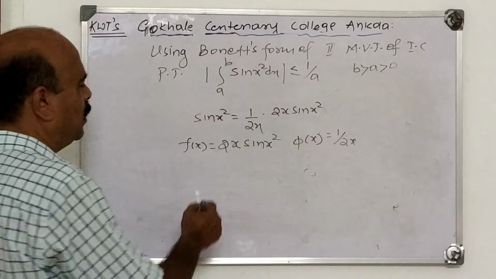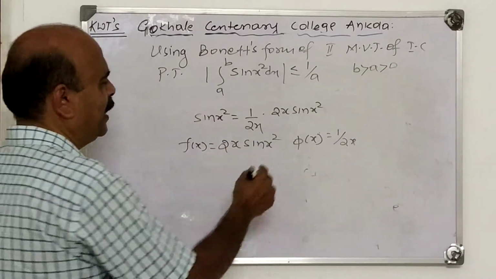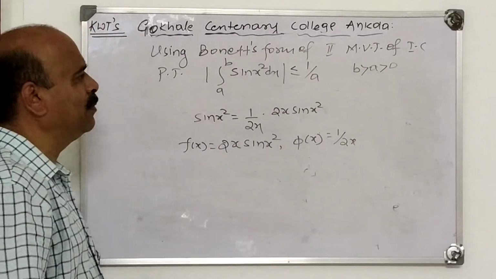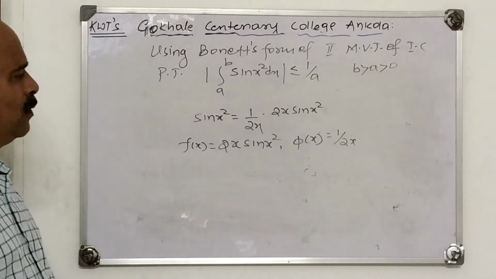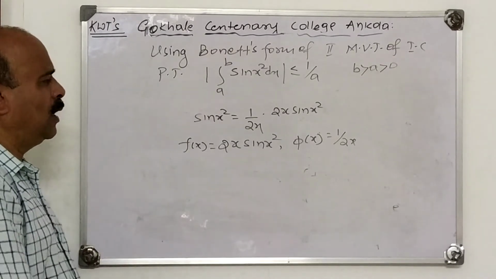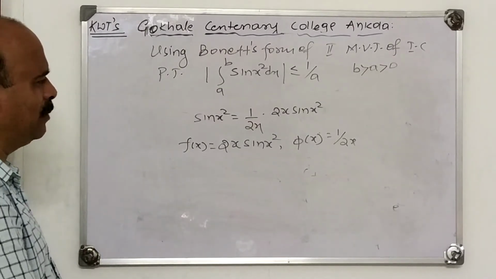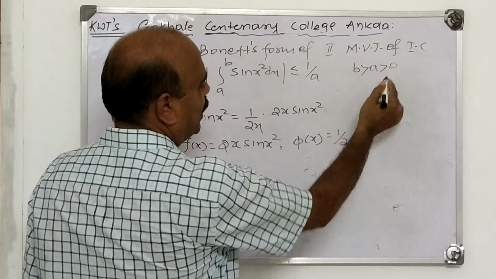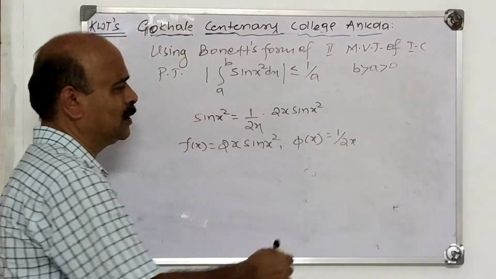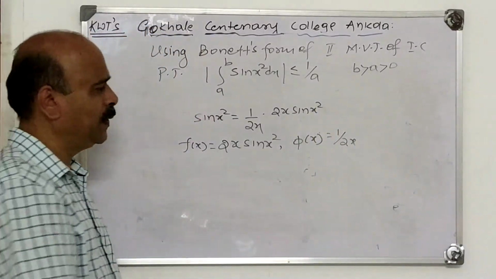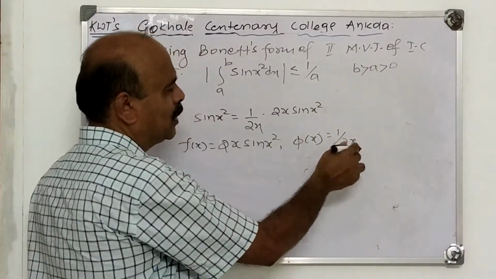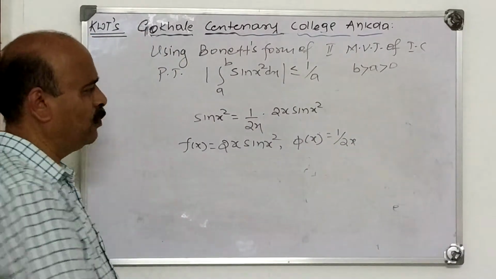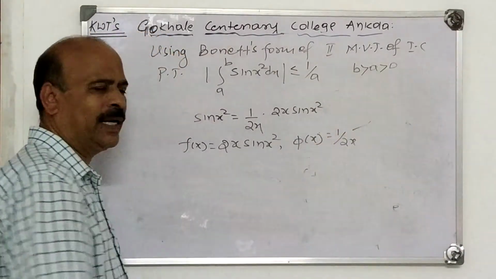Then both f(x) and pi(x) are integrable in [a, b]. What is the reason? How do you say that f(x) and pi(x) are integrable? Because see pi x here, a is greater than 0, so the interval a to b doesn't contain 0 here. So 1 upon 2x is continuous throughout [a, b]. Every continuous function is integrable, therefore pi x is integrable.